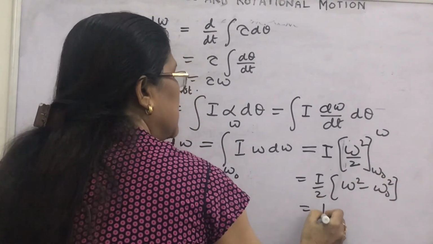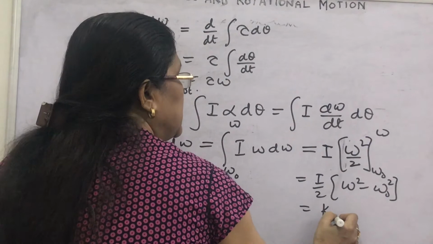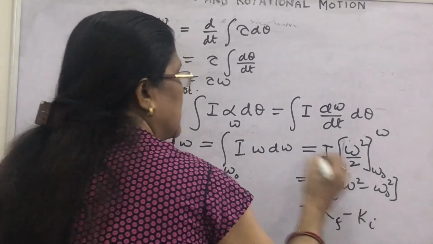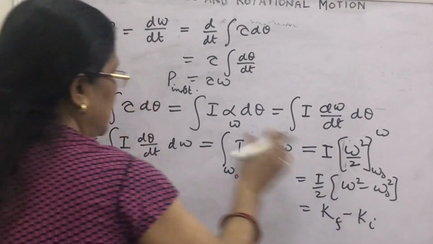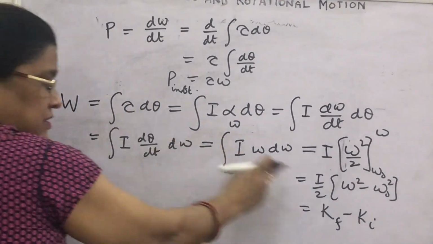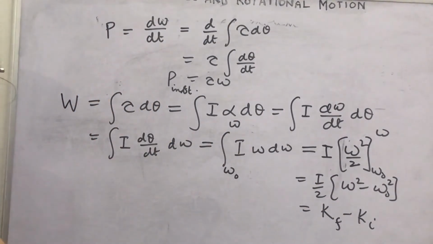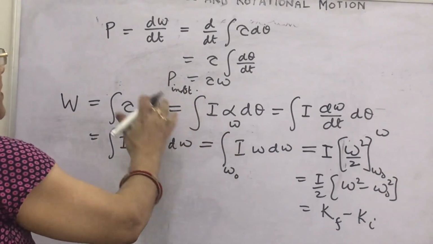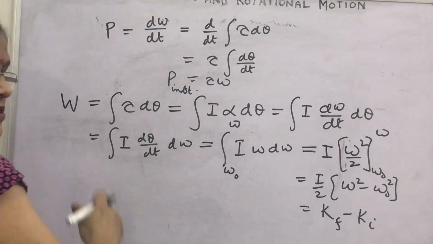What is this? Change of rotational kinetic energy, final minus initial. What is this? Change of kinetic energy. So work done is equal to change of kinetic energy. In this way, we have read analogies today.